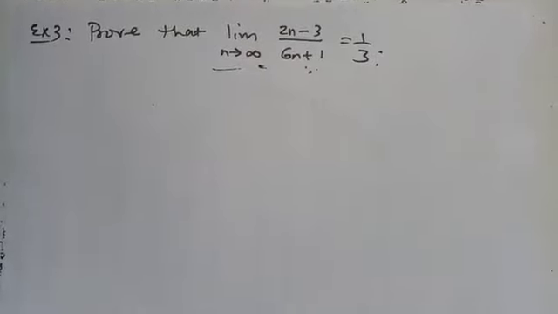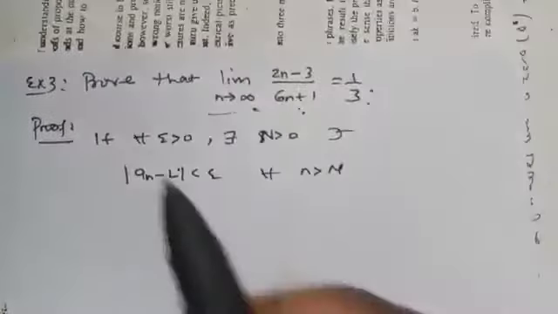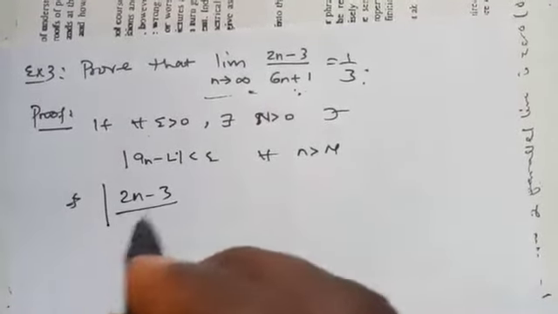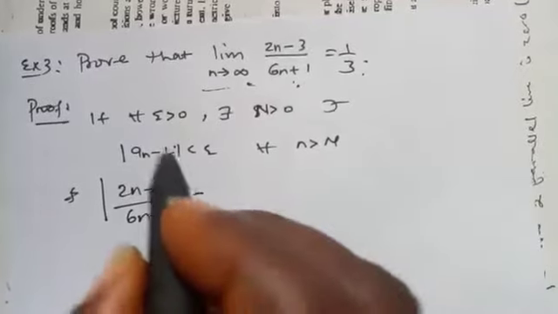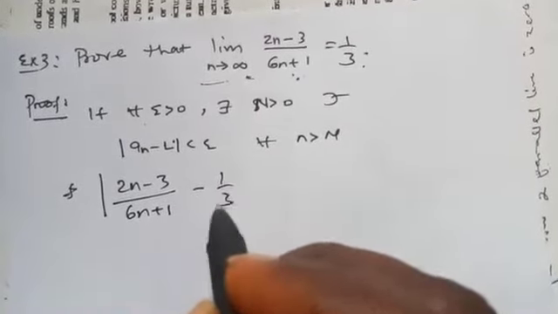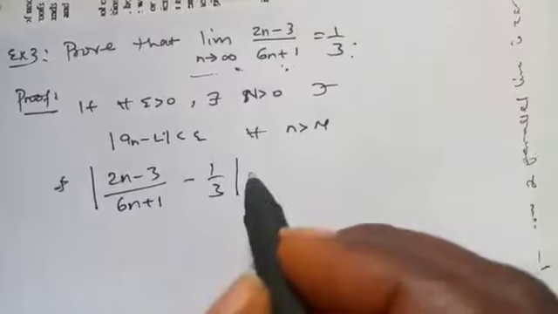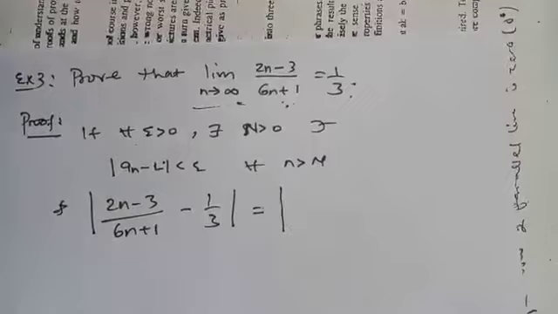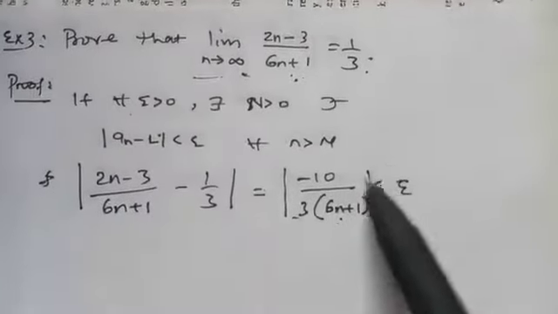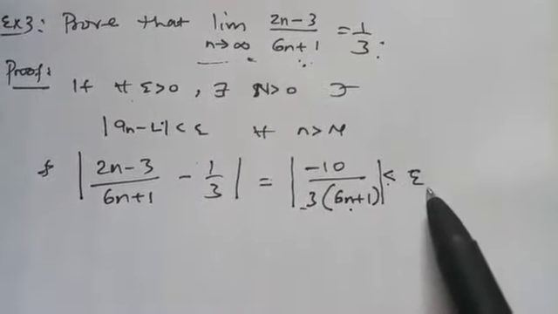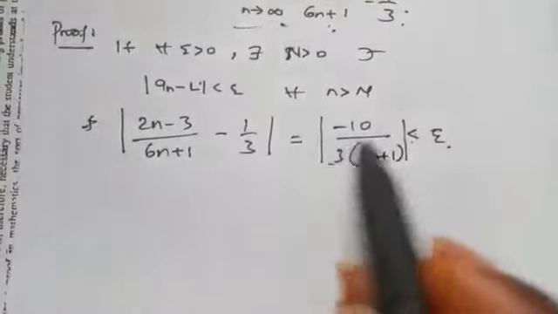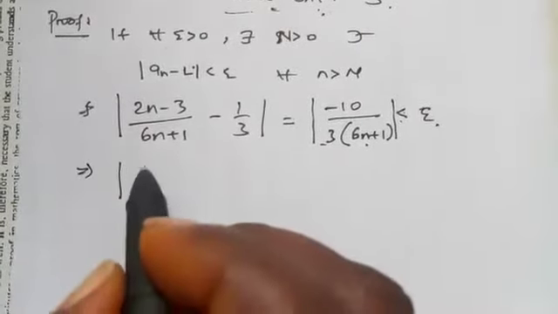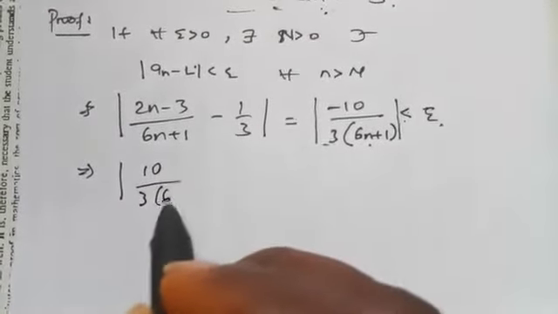And we start as usual. We start with this. Now, what's our a_n there? a_n is (2n - 3)/(6n + 1), minus our L, which is 1 over 3. So it's less than epsilon. But before I put my less than epsilon, let me simplify this further. And when I simplify, I will get this. Then I cannot put my less than epsilon there yet. But because of this absolute value, I can remove the minus. So which is this?